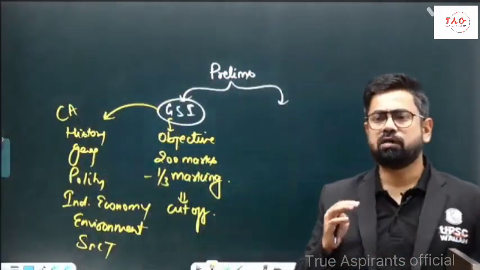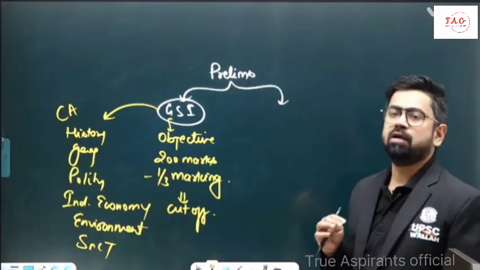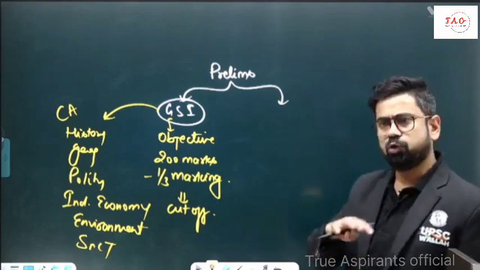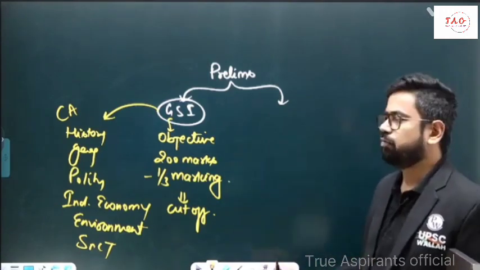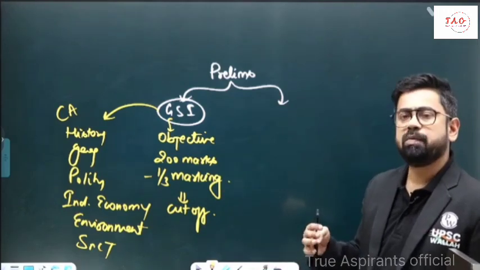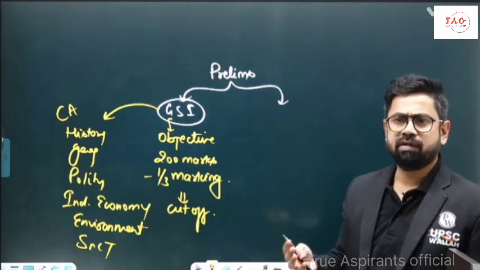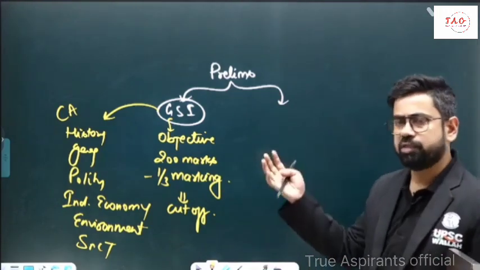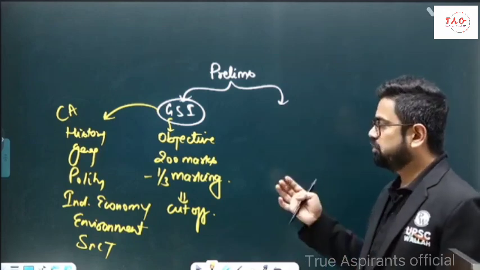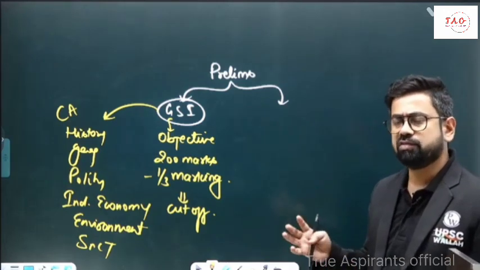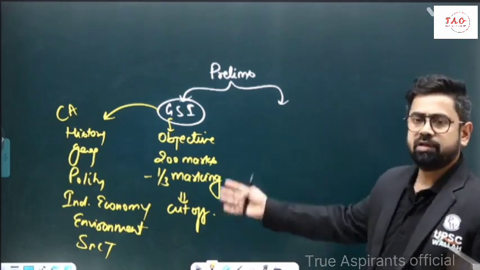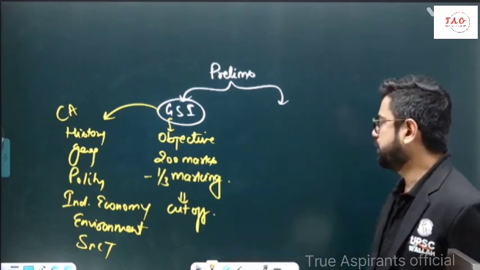There will be 100 questions, right, of total 200 marks, and you have to basically clear the cutoff over here. Cutoff depends upon the preparation level and how the aspirants do in the examination. Right, so history, geography, polity, economy, environment, science and tech, current affairs. These are some 7 subjects you need to prepare to basically get through prelims examination.